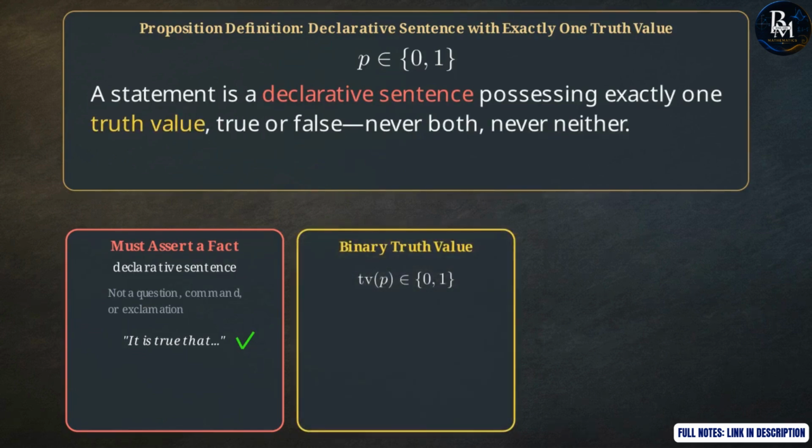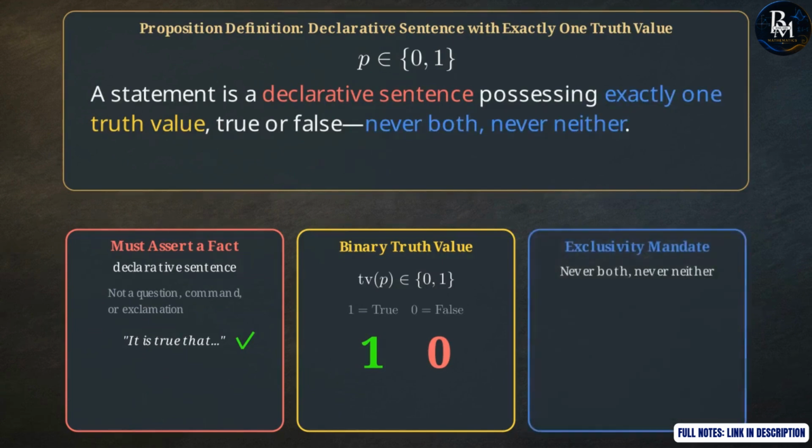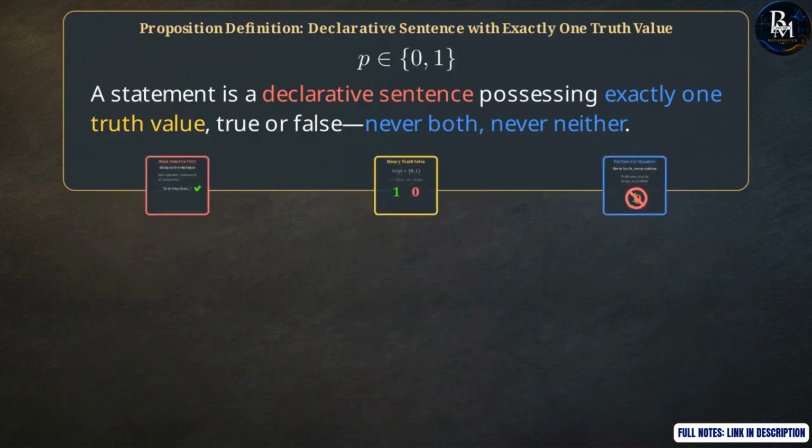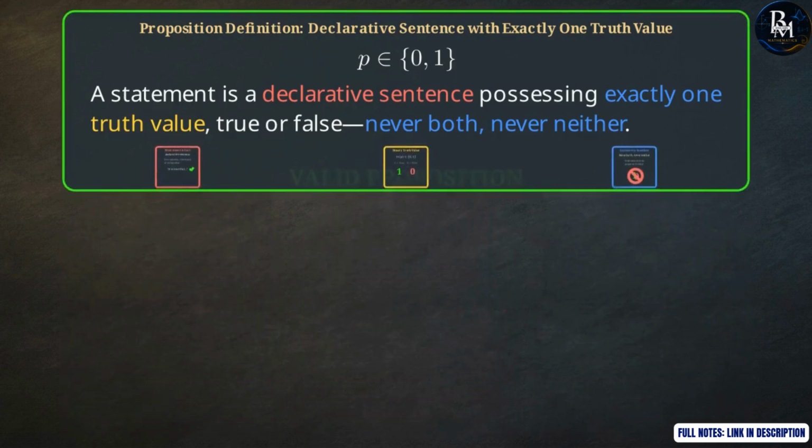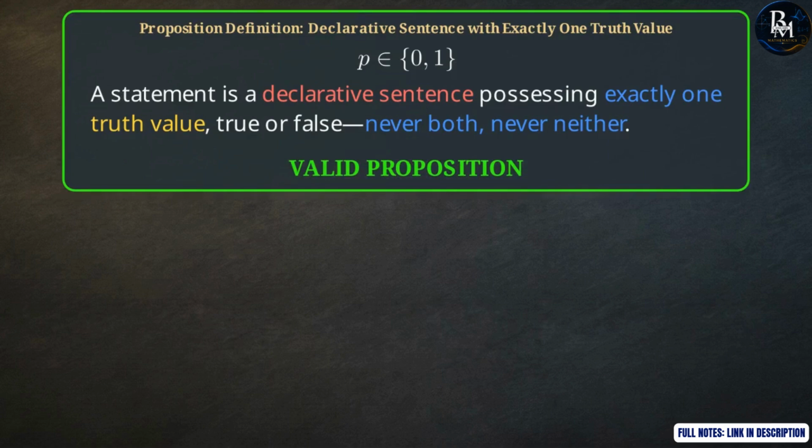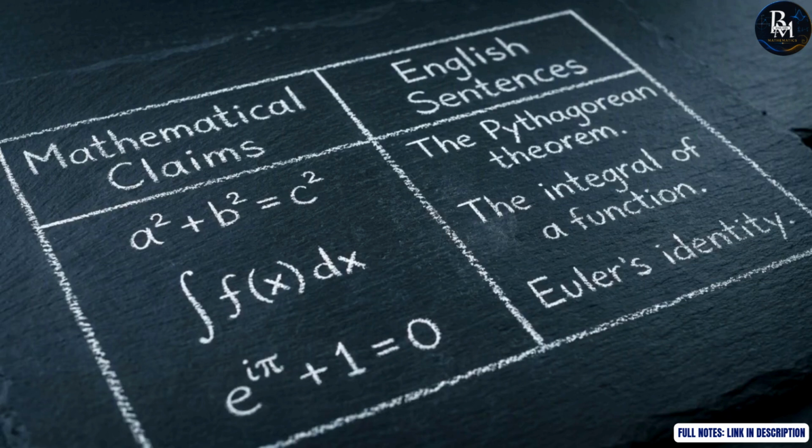The second condition demands that the sentence possesses a strictly binary truth value. We write 1 for true and 0 for false. No third option exists. The third condition enforces an absolute mandate of exclusivity. The truth value must be unique. A sentence attempting to be simultaneously true and false is a paradox, which renders it logically void. Likewise, a sentence that is genuinely undecidable, where neither true nor false applies, is similarly rejected. Satisfying all three of these tightly bound conditions is the only mechanism by which a sentence is granted admission into formal logic. We can stress test this tripartite rule by comparing valid mathematical claims against common English sentences.